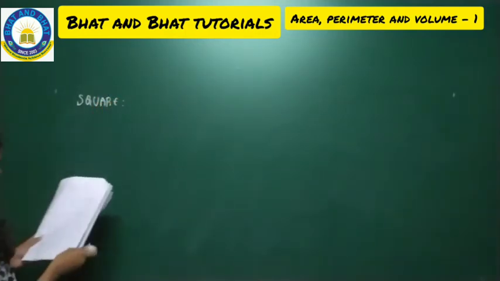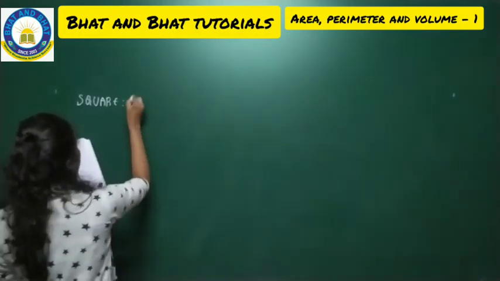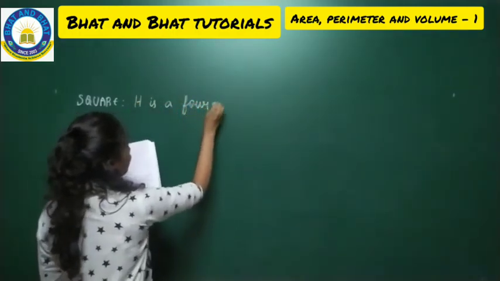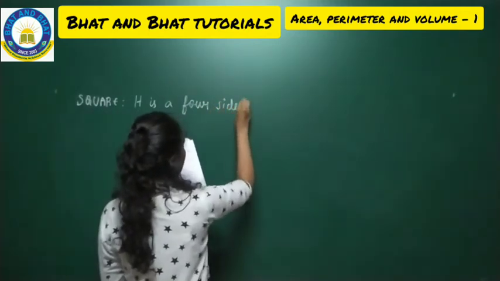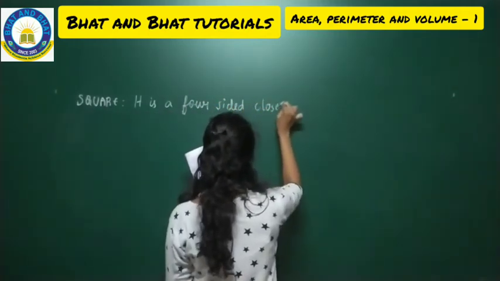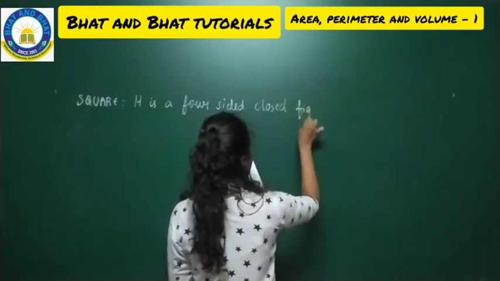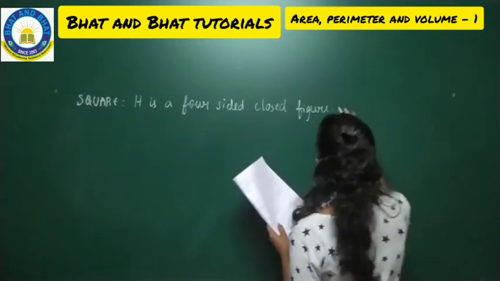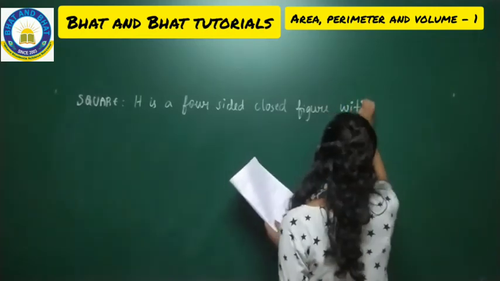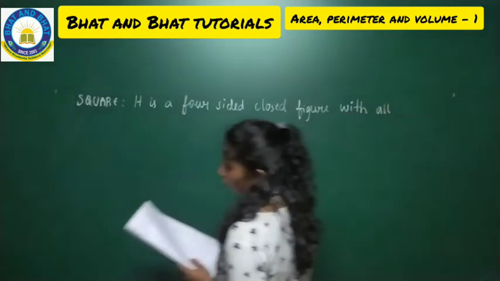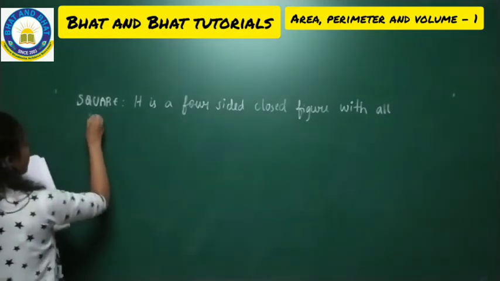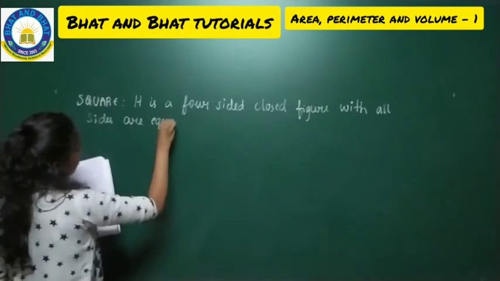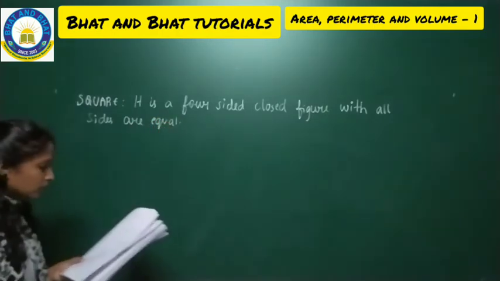So square, it is a four-sided closed figure, full stop. All sides are equal. So here all the sides will be equal in the square.